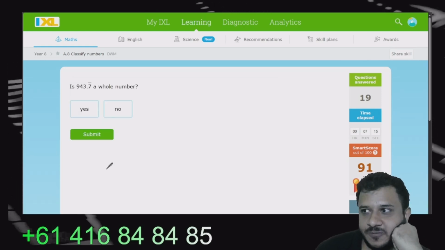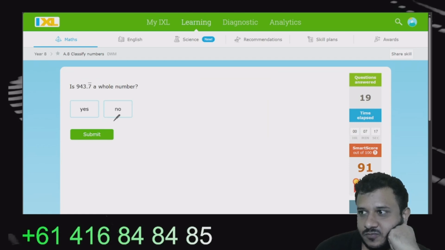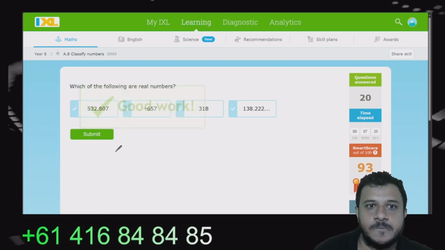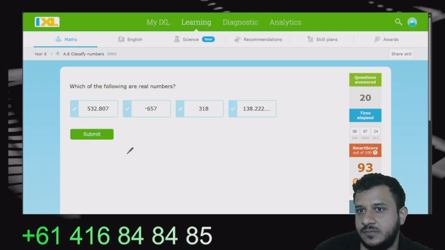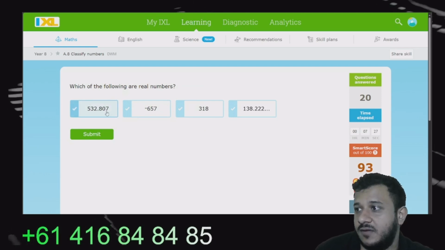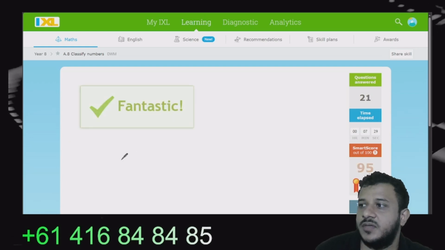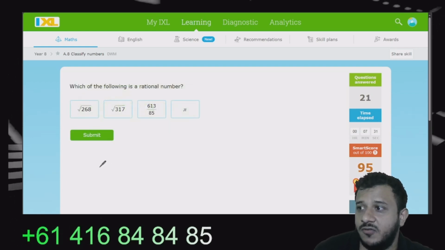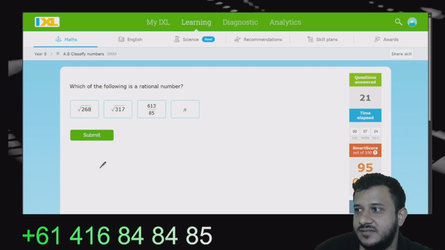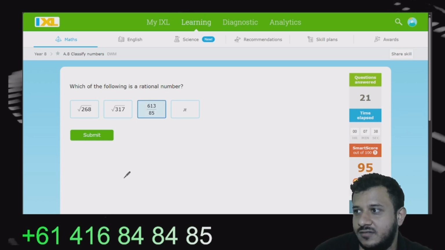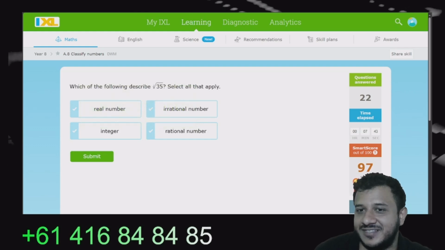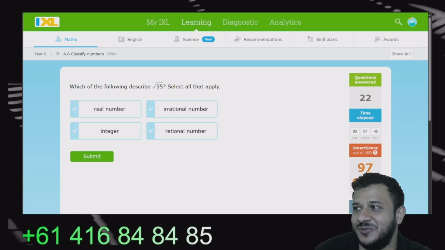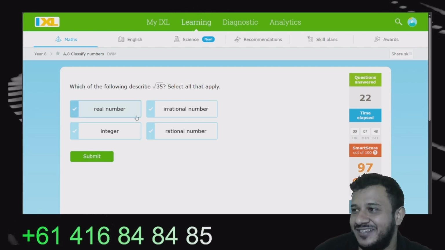Is this a whole number, Puta? No, sir. No, well done. Niveta Pute? What are the real numbers here? Everything. Everything? Perfect. Well done. Dovina Pute, what are the rational numbers? Third one. Lucky you. That's correct. I'm sure you were not even sure whether they were square roots or not.